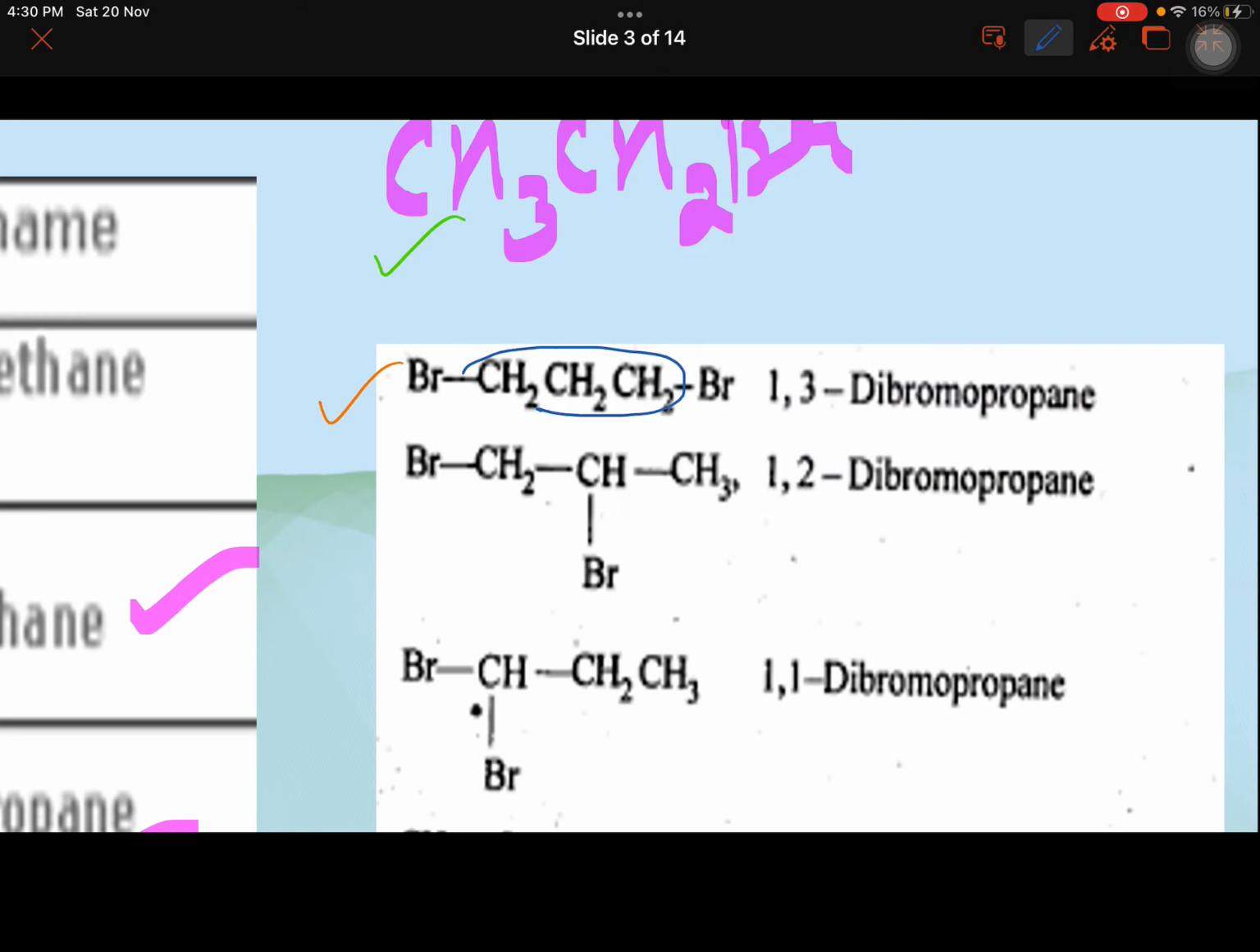I'll choose the longest carbon chain first. I can see 3 carbons, so the parent alkane is propane. On the first and third carbon, you have bromo, so it becomes 1,3-dibromopropane. Here you have bromo on the first and second, again a propane, 1,2-dibromopropane. Here you have both on the same carbon, so it is 1,1-dibromopropane. Simple. This is how you write the name.